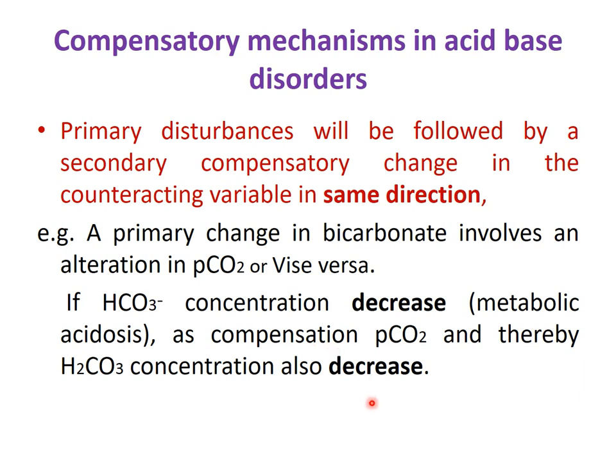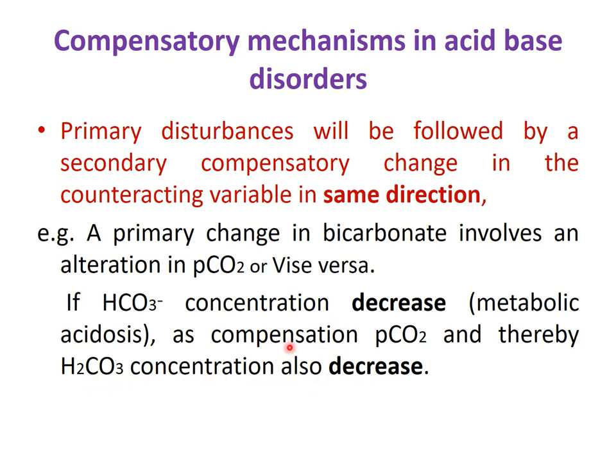It is the carbonic acid, and this carbonic acid is maintained by the partial pressure of carbon dioxide by the lung. So as a compensation, as bicarbonate, the numerator, is decreased, the pCO2 also starts to decrease to maintain the ratio at 20 to 1, and thereby the H2CO3 concentration is also decreased.